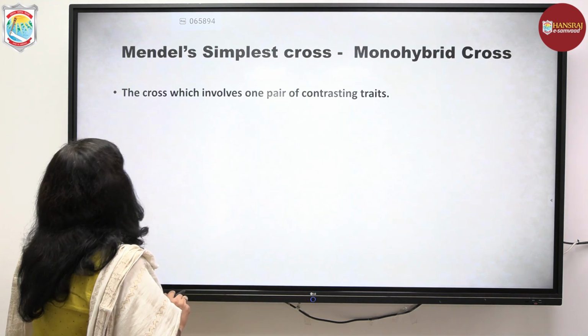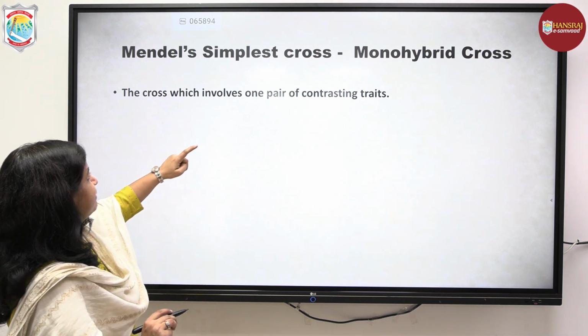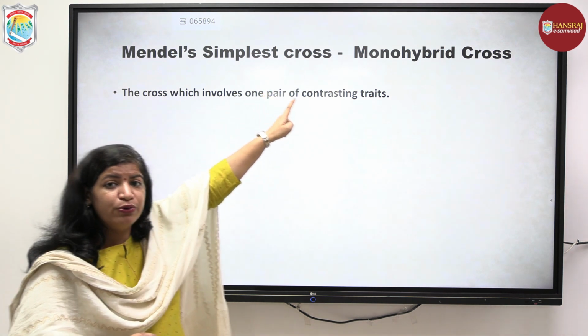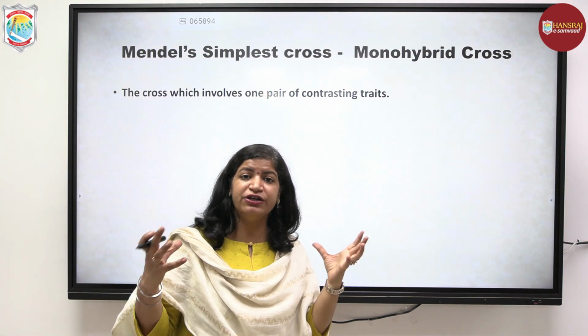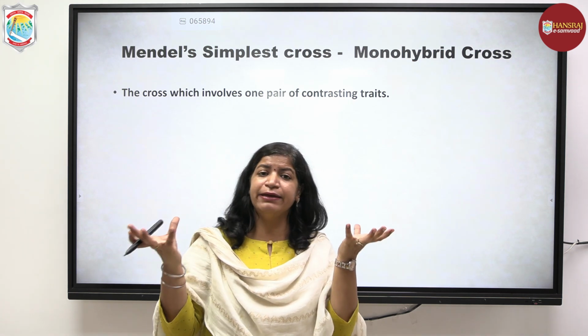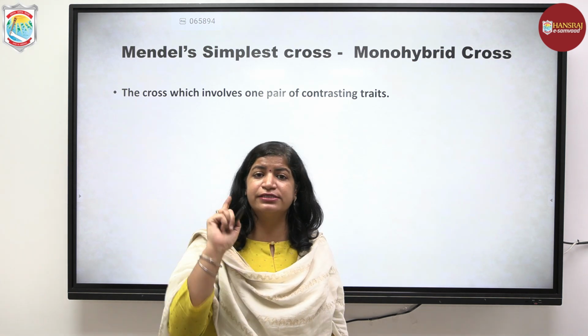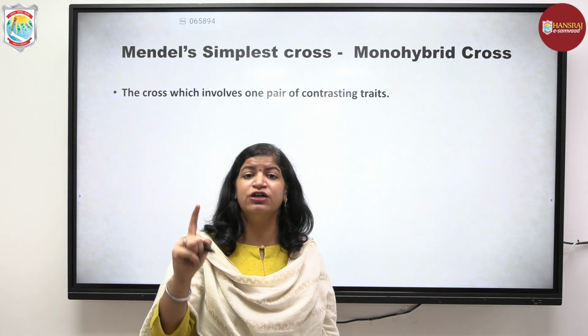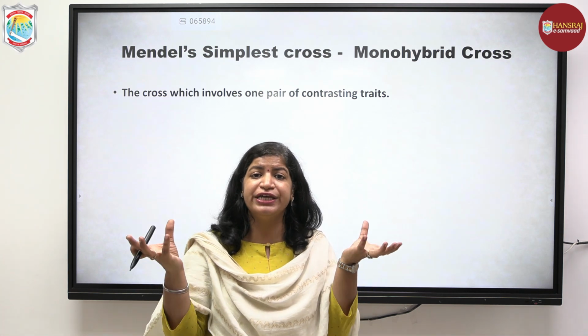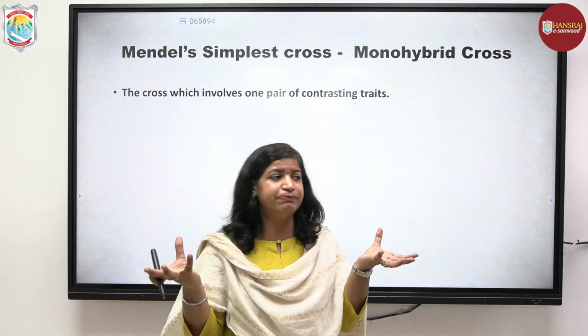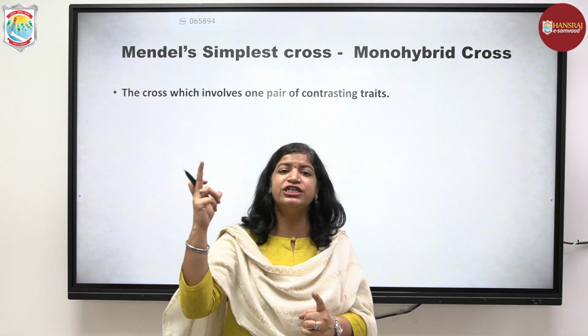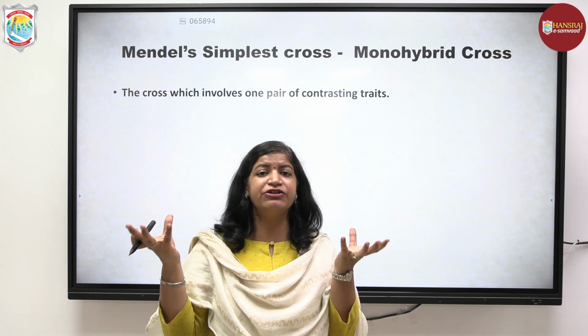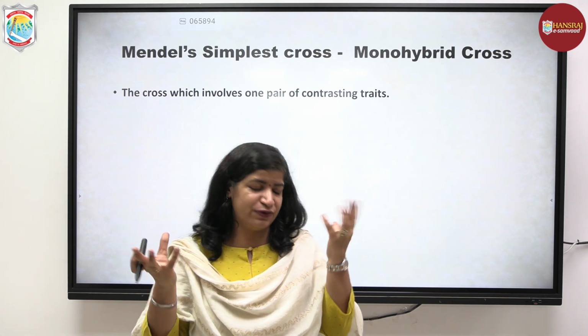That was his first set of experiments, and that is known as a monohybrid cross, because he started with parents which were the same for all characteristics except for one genetic characteristic, for which the parents were showing contrasting traits. For example, height is one genetic characteristic, and the contrasting traits were tall versus dwarf.